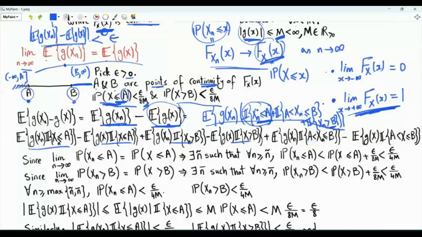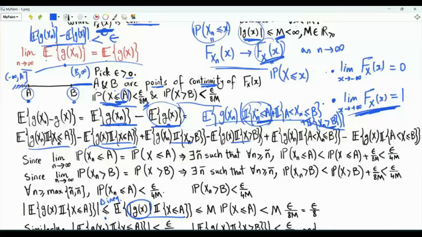Let's focus first on the magnitude of this expectation. By the triangle inequality, the magnitude is less than or equal to the expectation of the magnitude. So we have here the magnitude of g of x, and the indicator is real valued and non-negative, so its magnitude is itself. Note that the function g is a bounded function.